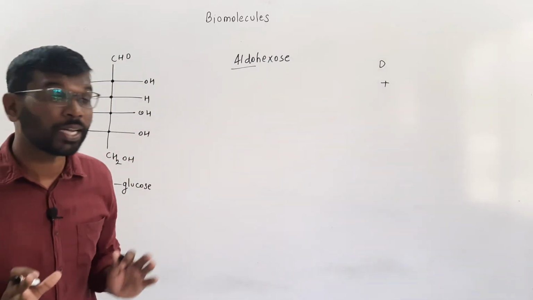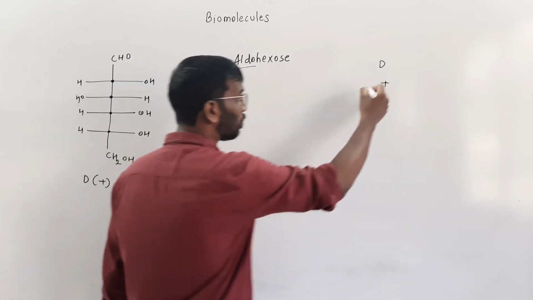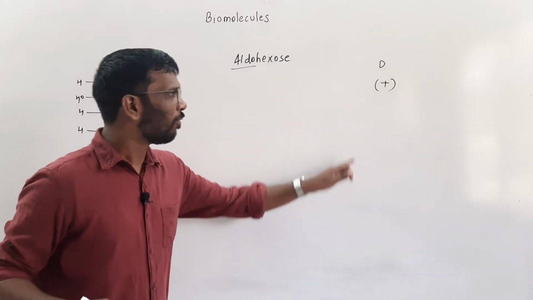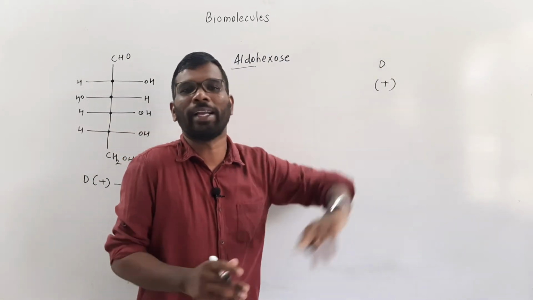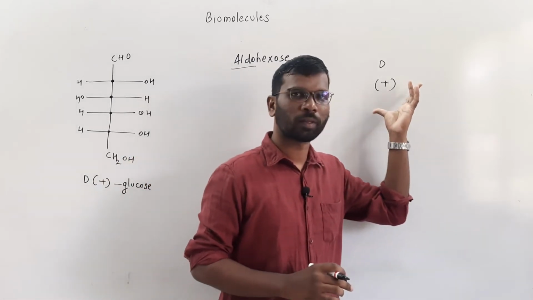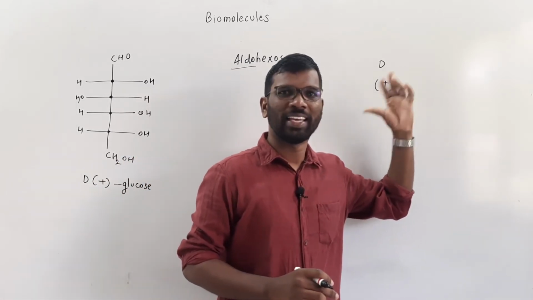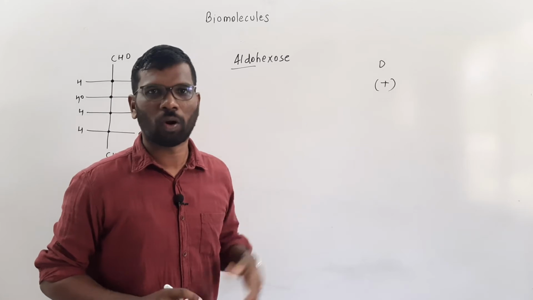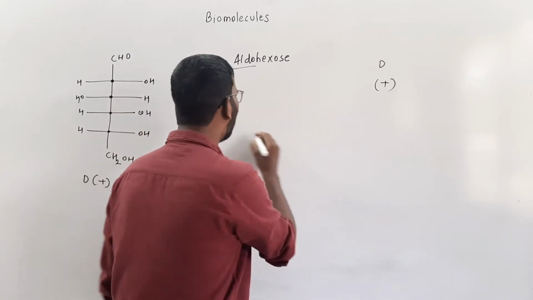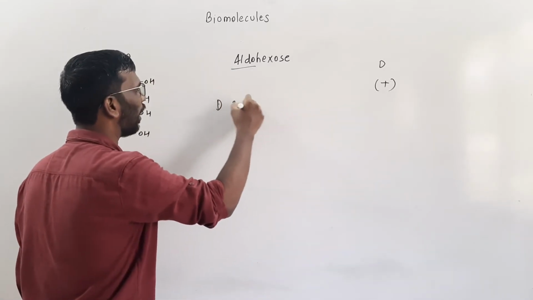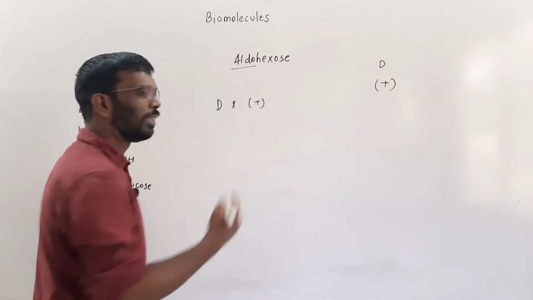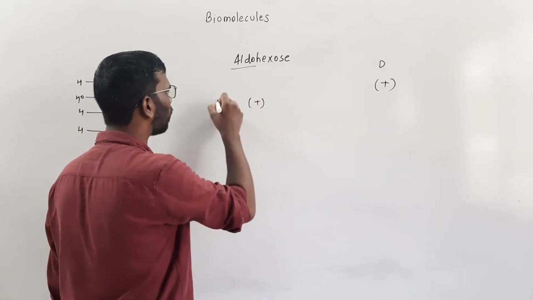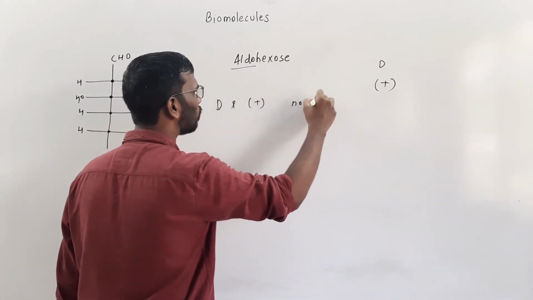You must be familiar with the word positive sign. This capital D and a plus, okay, they are not related. Remember this, capital D and positive sign, they are not related. No relation.